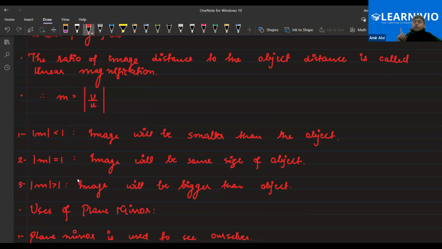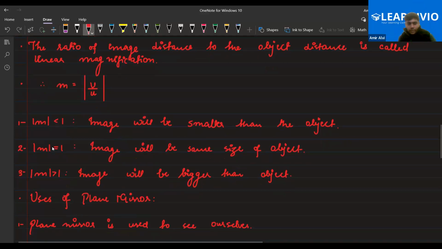So only the negative and positive sign shows whether the image is real or virtual. Don't get confused in this. This is a general case. So three cases will be formed for the real and inverted case, and three cases for the virtual and erect case. Got it, everyone? Yes, sir. That's good.